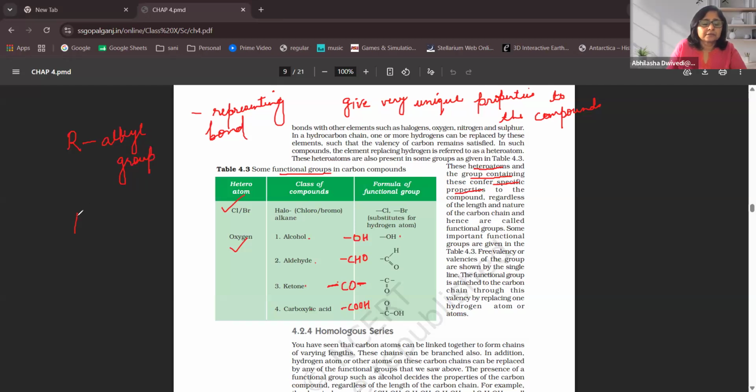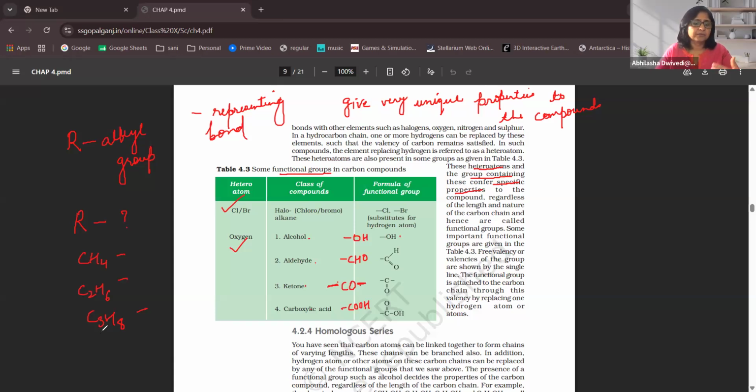Now, what is R? You know CH4, C2H6, C3H8. I will take only these three examples. They are all saturated hydrocarbons.